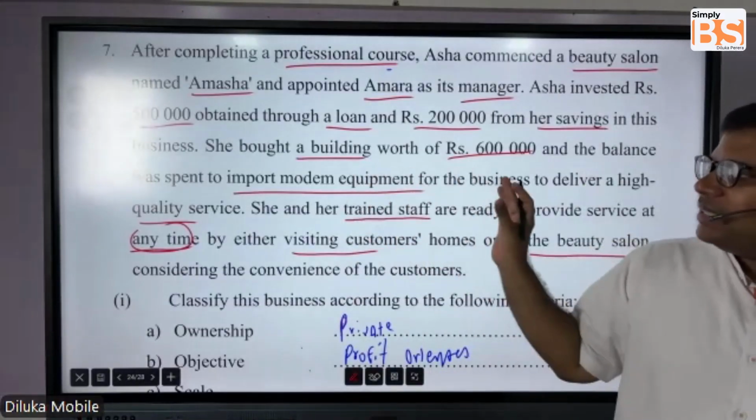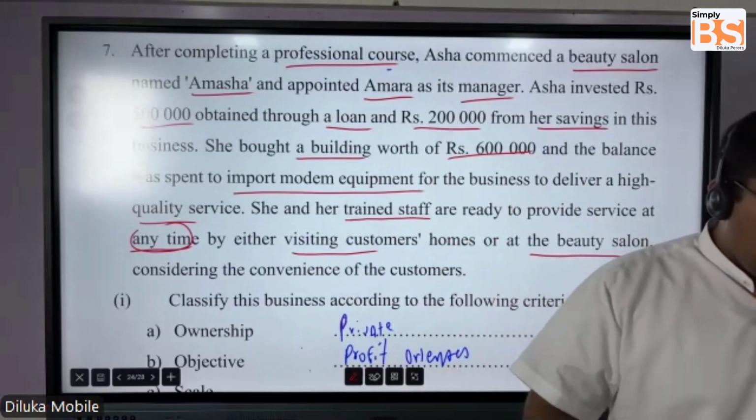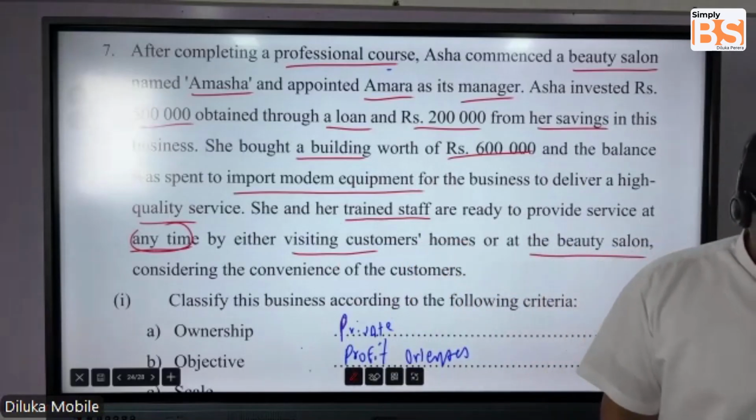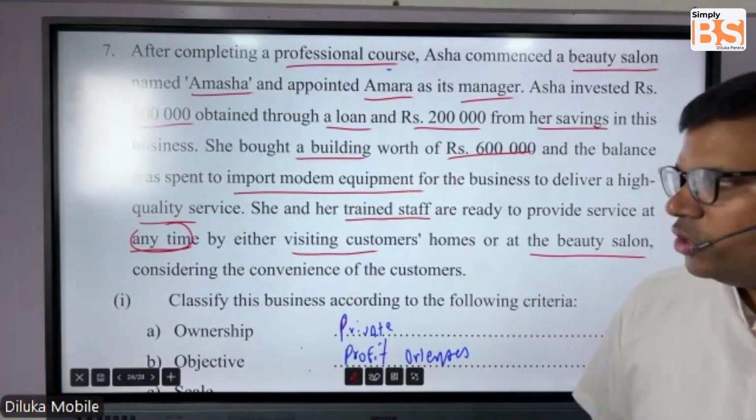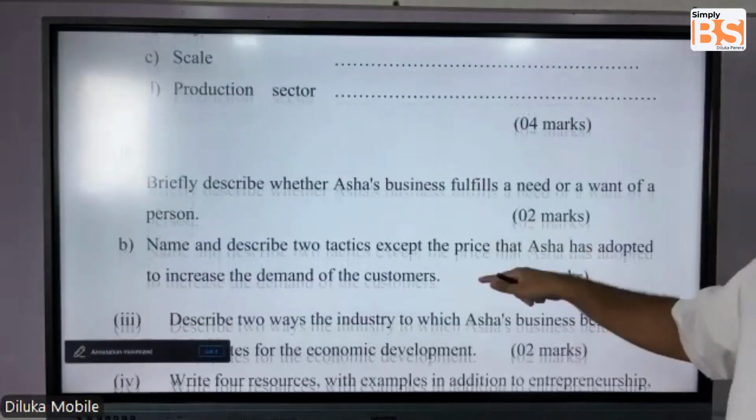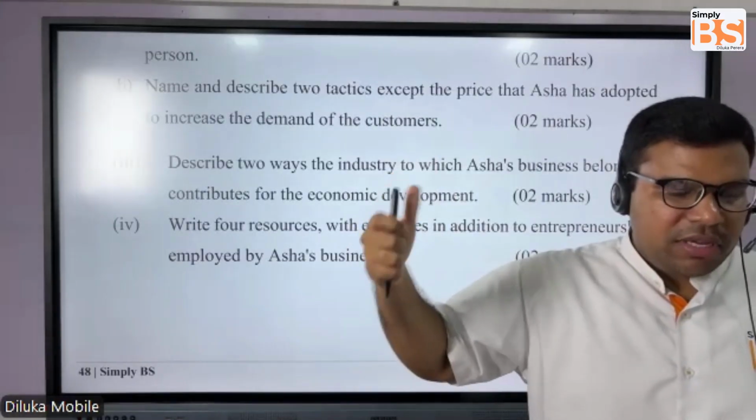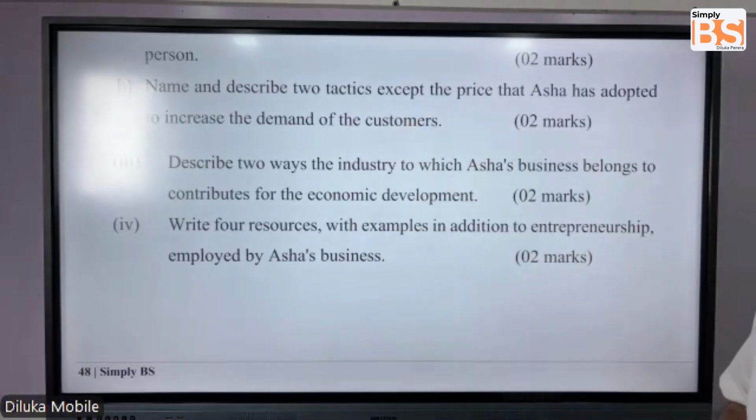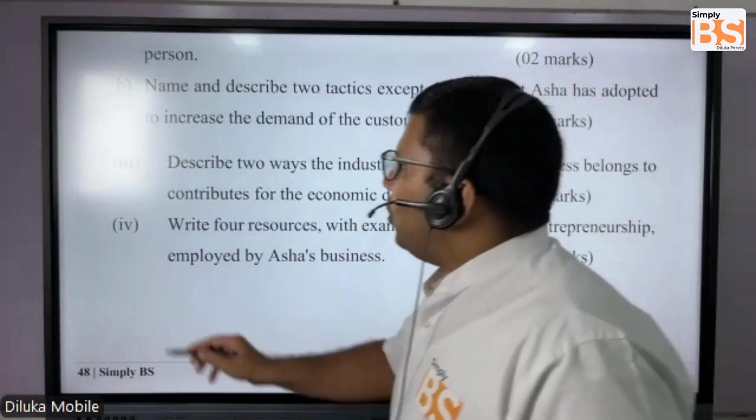So you can write this answer, where the staff is ready to provide you service at the salon as well as visiting the customer's homes. That will make life easy for the customer. So the second answer point is convenience. What are the two answer points here? Two tactics: trying to provide high quality service, and number two, better convenience.